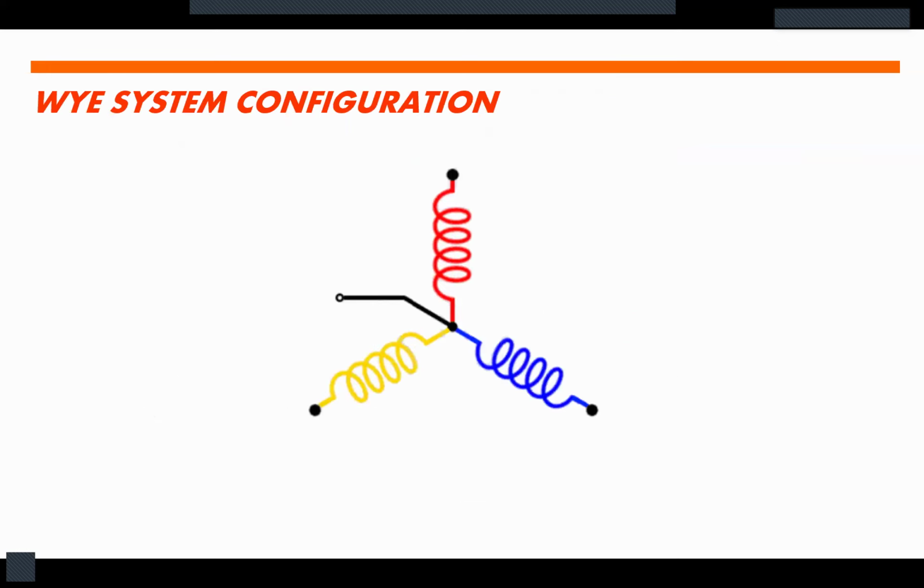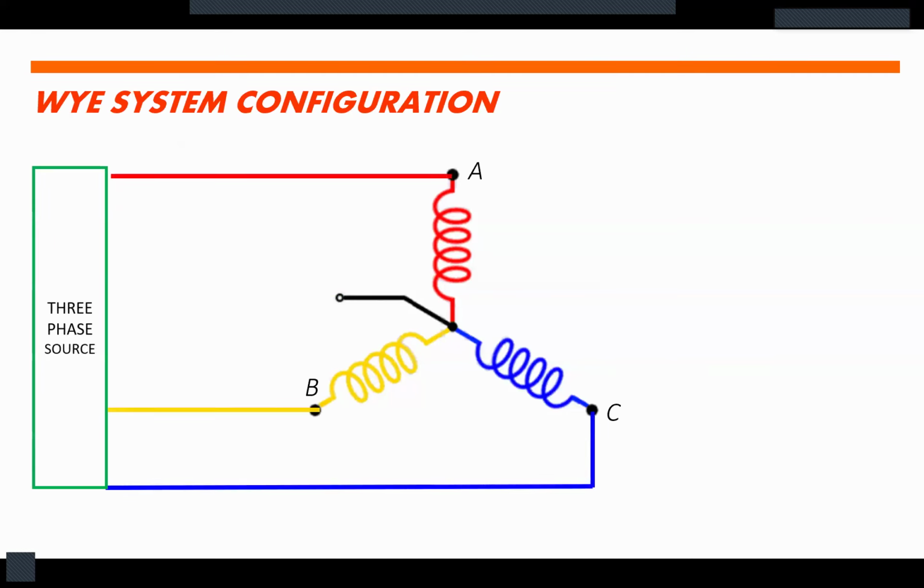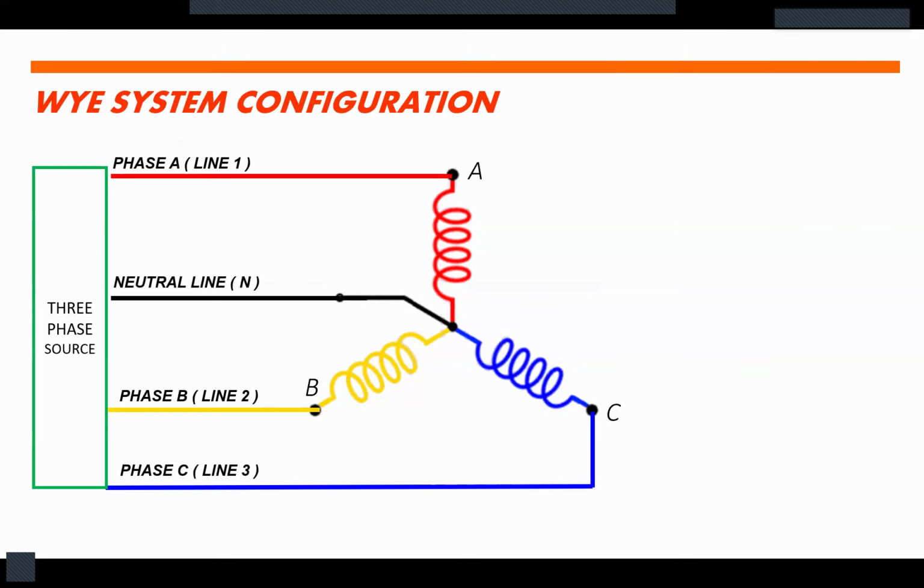The Y system configuration. So let us have a Y connected system here, and we have point A, point B, and point C. So we have three-phase source. The red one, we call it phase A or line 1. The yellow is phase B or line 2. And the blue one is phase C, line 3. And the black one, let's call it neutral line or simply N.